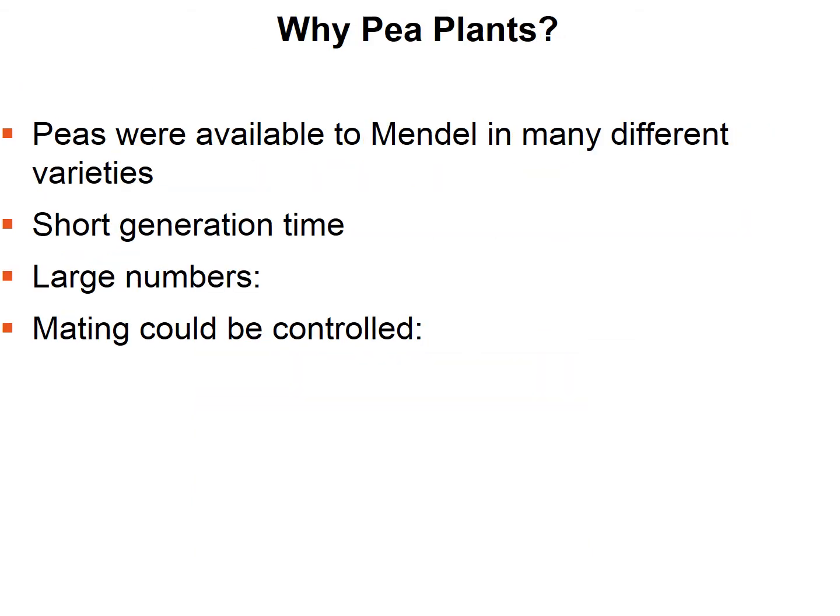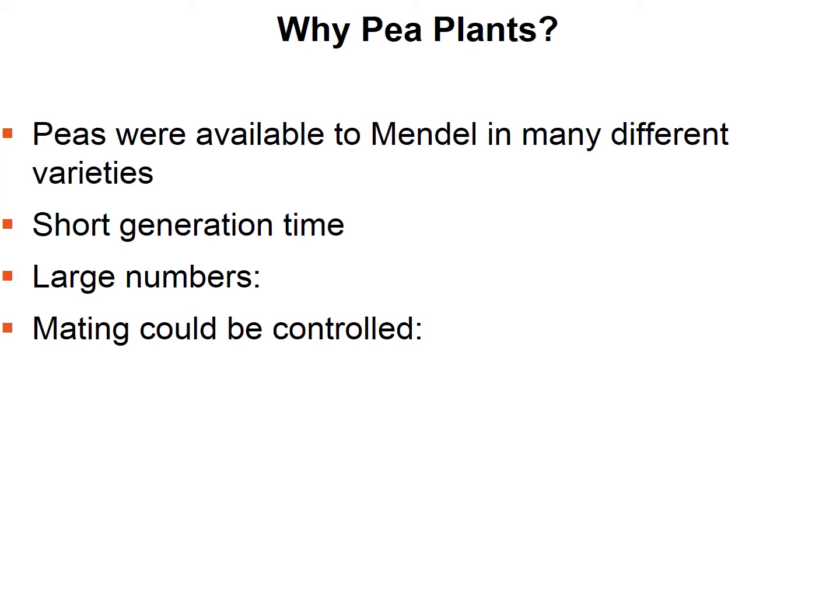Now, why did Mendel choose to work with garden pea plants? Well, there's a couple of different reasons. One is that they were available to him in many different varieties. So he actually studied 7 different characters, where he could have 2 versions of each, and we're going to look at what some of those were. Another reason why he used pea plants is that they had a short generation time. It didn't take long for them to produce seeds. They also produced large numbers of offspring, so they produced a large number of seeds. And you'll see later, if you take upper level biology or statistics courses, that usually when we do experiments, we want large numbers. That makes our results more accurate.